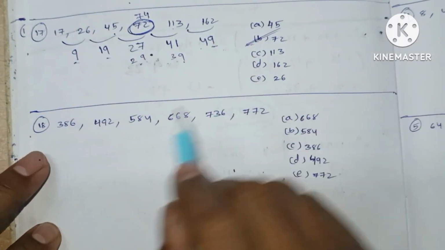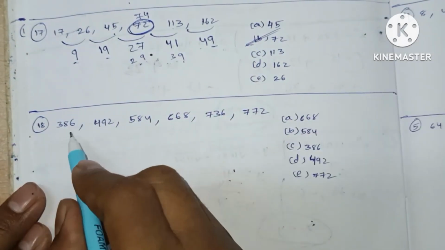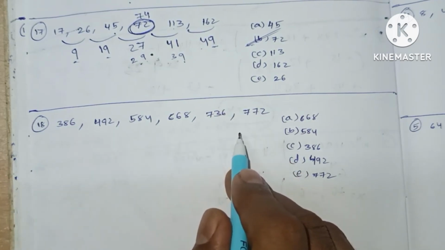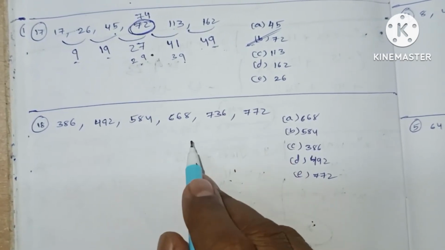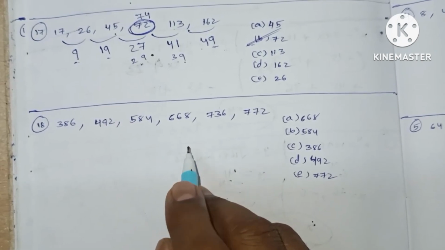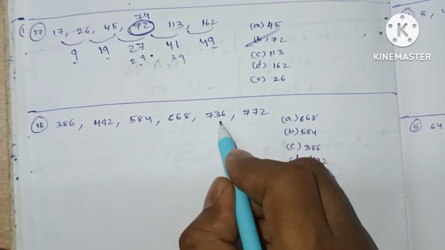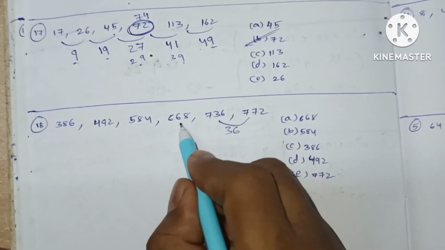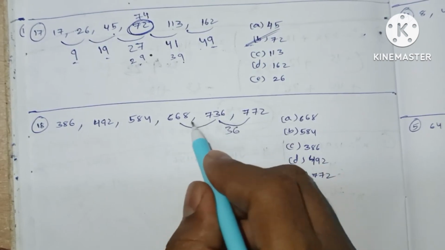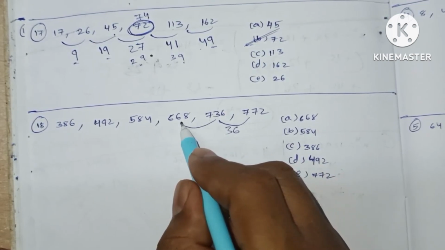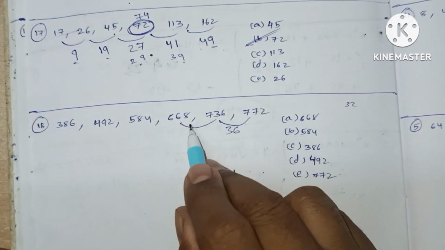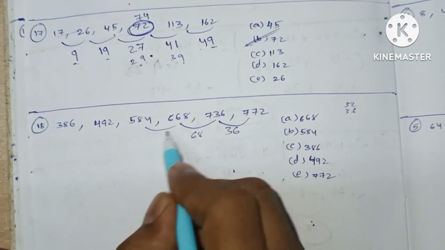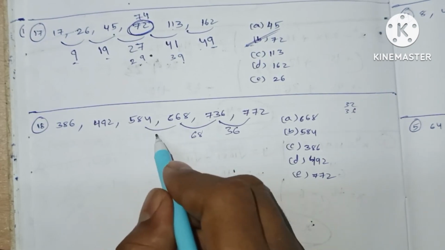Question number 5, which is 18th. 386, 492. Here the numbers are slightly increasing. So we take differences in between them. We'll start from here. 736 becomes 772, means 36. Here it has 22. 32 remains and 36, which will be 68 difference. Here the difference is 84.